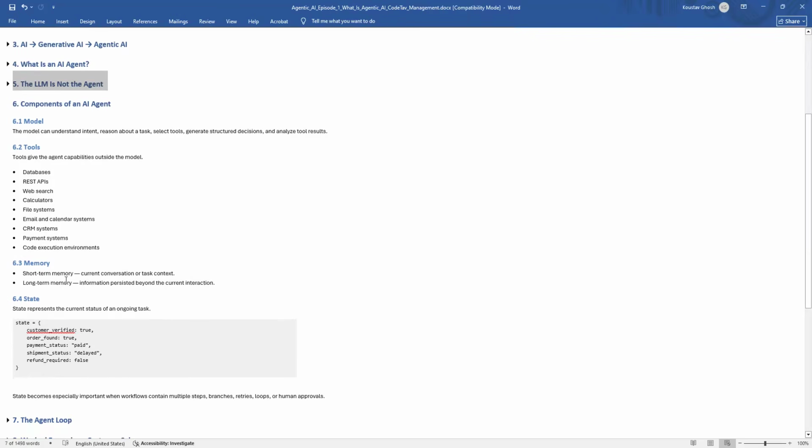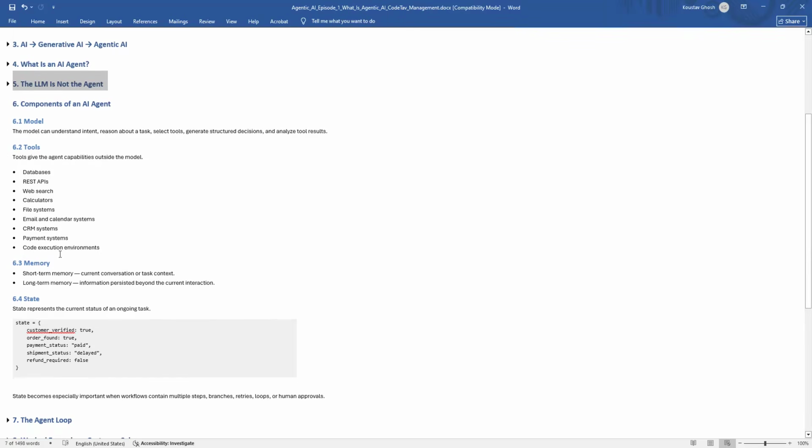Then memory. The next component is memory. Imagine I tell an AI that my preferred programming language is Java. Later I ask, what programming language do I prefer? The system needs some mechanism to retain that information, right?